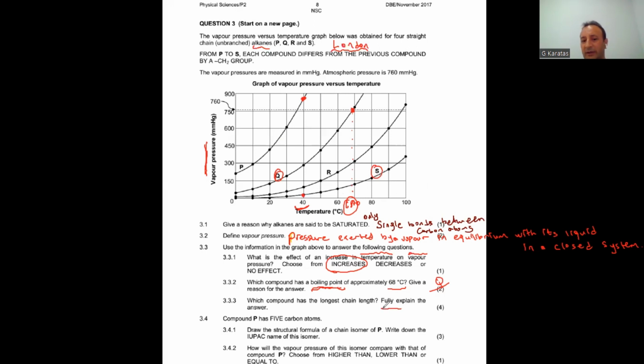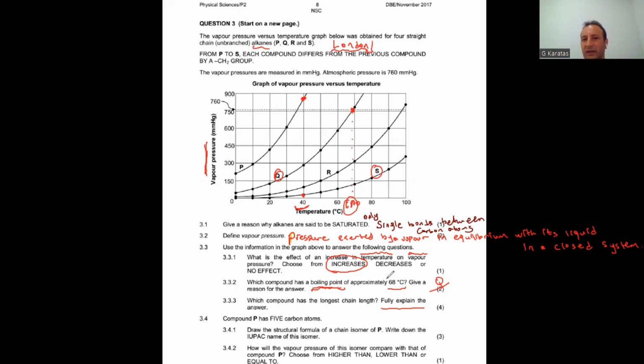So how do we explain that? We simply say compound S has the lowest vapor pressure so that it has the highest boiling point. As it has the highest boiling point, it has the strongest intermolecular forces. You can mention London force as well. It has the strongest London forces. That needs the highest amount of energy.